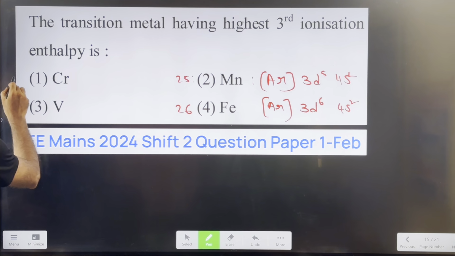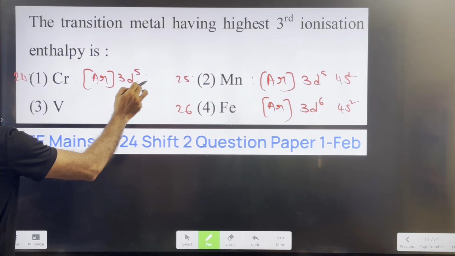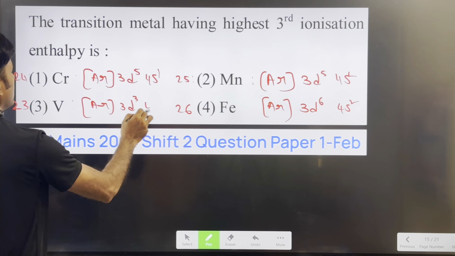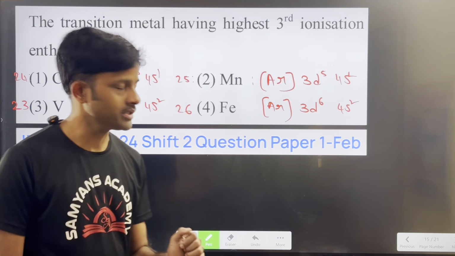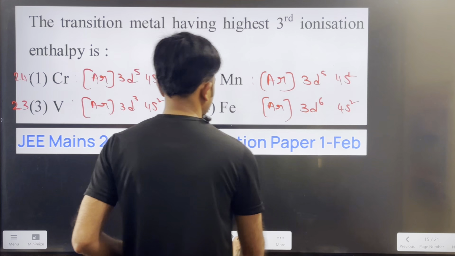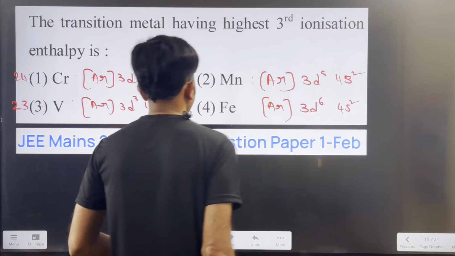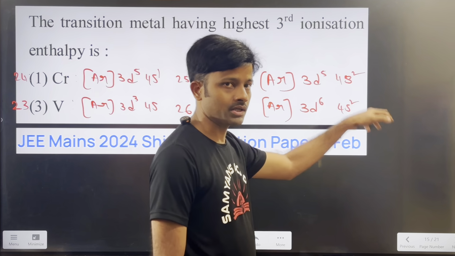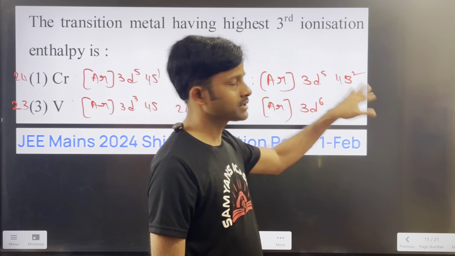And chromium atomic number is 24, so we can write argon 3d5 4s1. Vanadium atomic number is 23, argon 3d3 4s2. These are the electron configurations of the given transition elements. Now, in this, you see the 4s2. First ionization means the first electron you have to remove, second ionization means the second electron you have to remove. The first 2 electrons you have to remove from the s orbital.